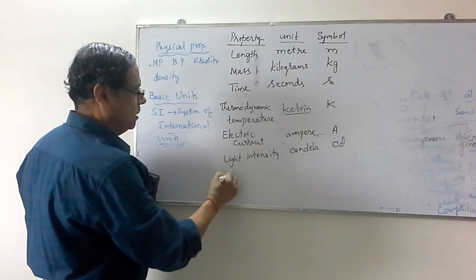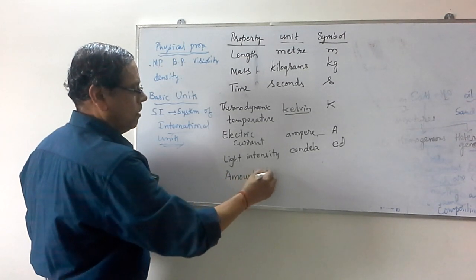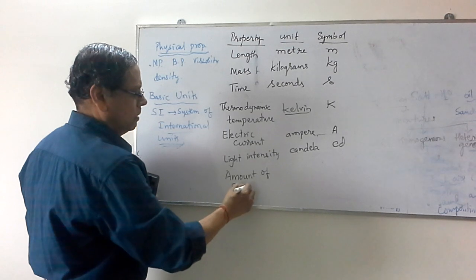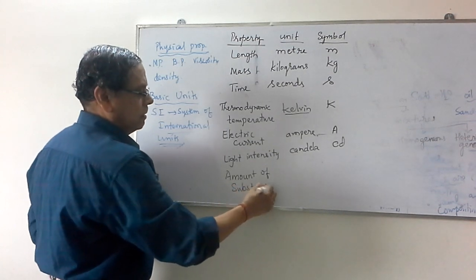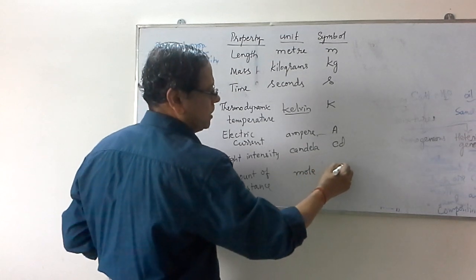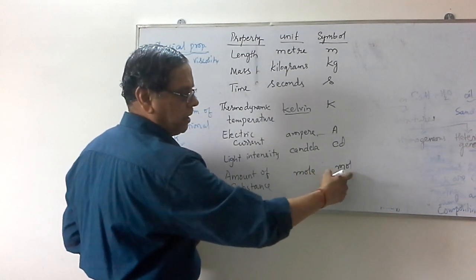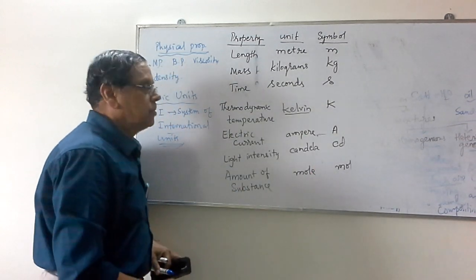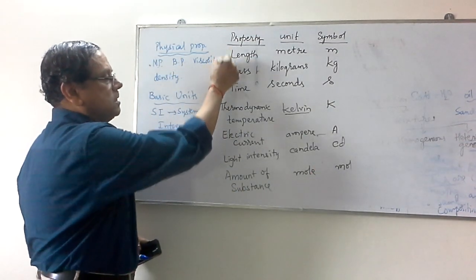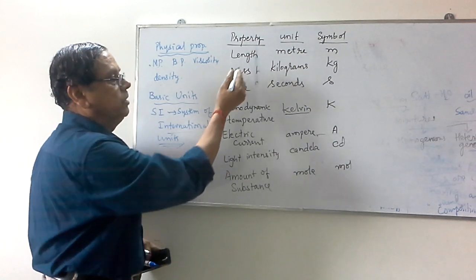The last one is amount of substance. That is measured in terms of mole, and the symbol for this one is mol. No shortcut for this, we have to write a minimum of 3 letters. So we have these 7 units for the 7 physical properties as the basic units.